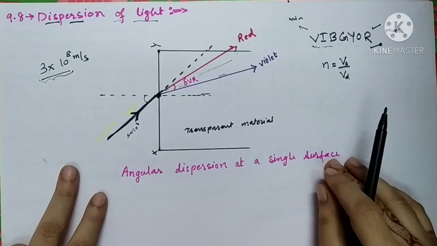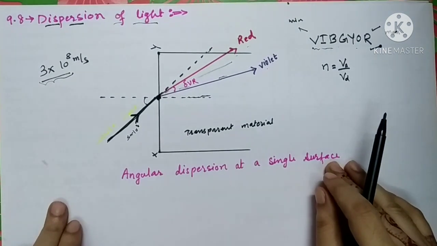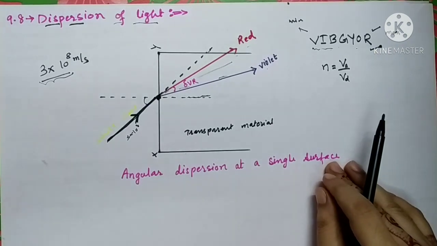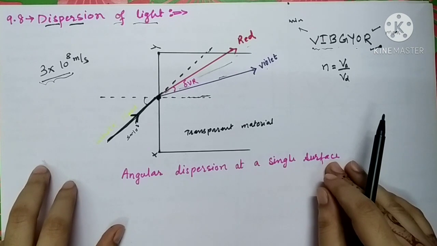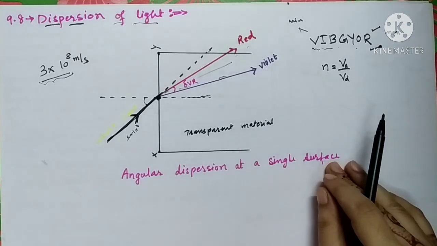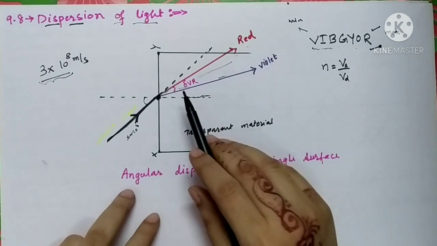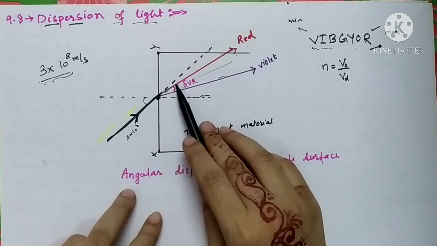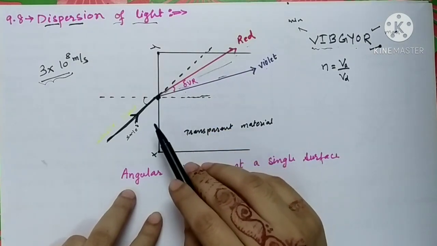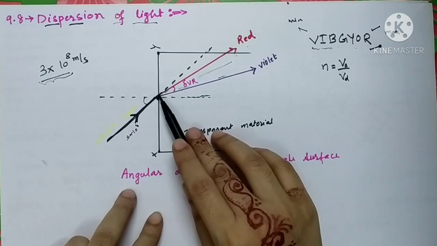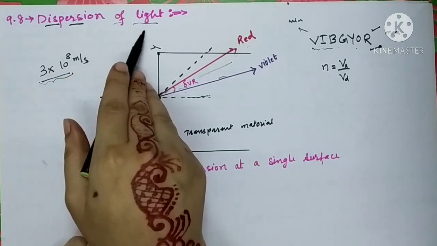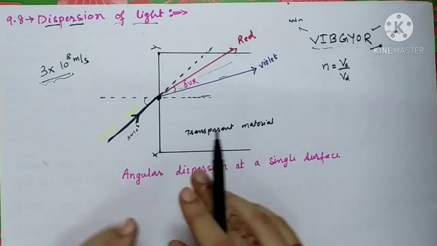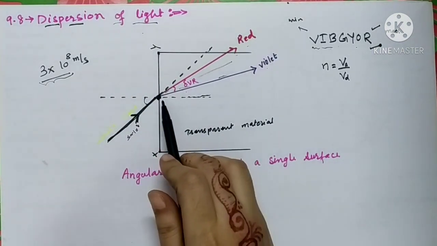You might have seen these 7 colors through a glass slab. If you want to see a more distinct pattern, you'll have to see this spectrum through the prism that we will study later on. So here, what has happened? All these 7 colors are being separated, they are being dispersed. So this is called dispersion of light. Dispersion means splitting of white light.